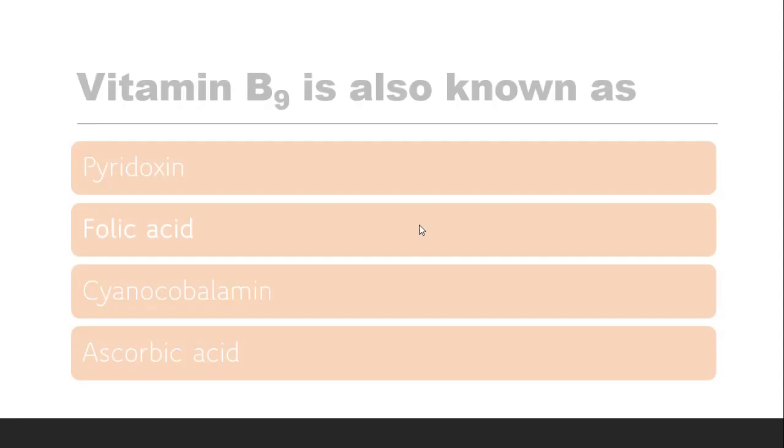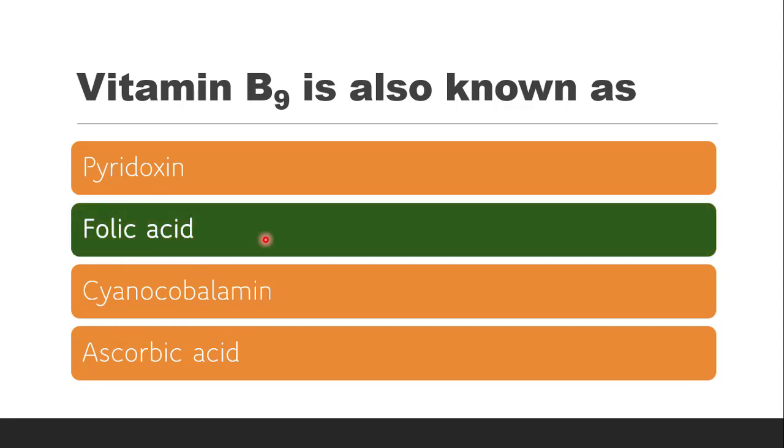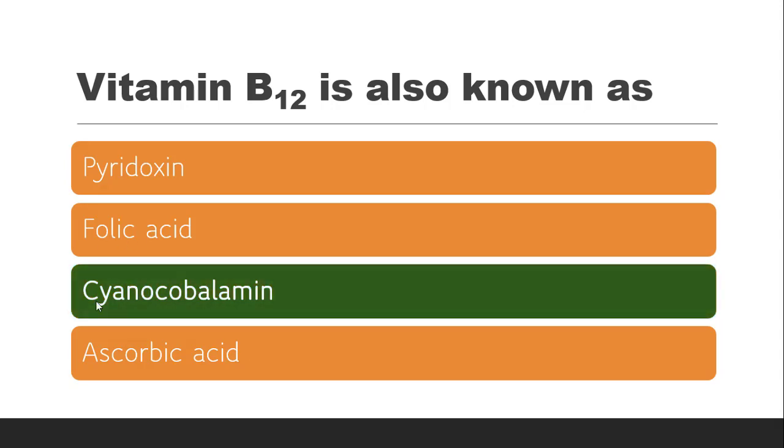Next question is vitamin B9 is also known as, whether it is pyridoxine, folic acid, cyanocobalamin or ascorbic acid. The correct answer is it is folic acid. Next question is vitamin B12 is also known as, whether it is pyridoxine, folic acid, cyanocobalamin or ascorbic acid. The correct answer is it is cyanocobalamin. B12 is also known as cyanocobalamin.